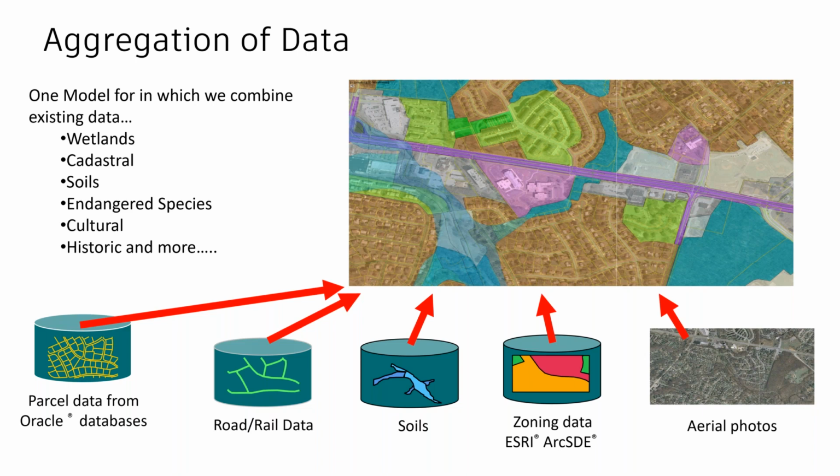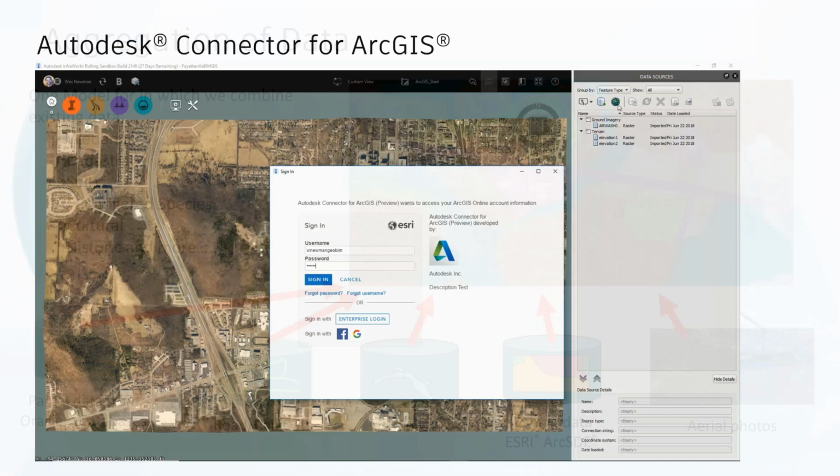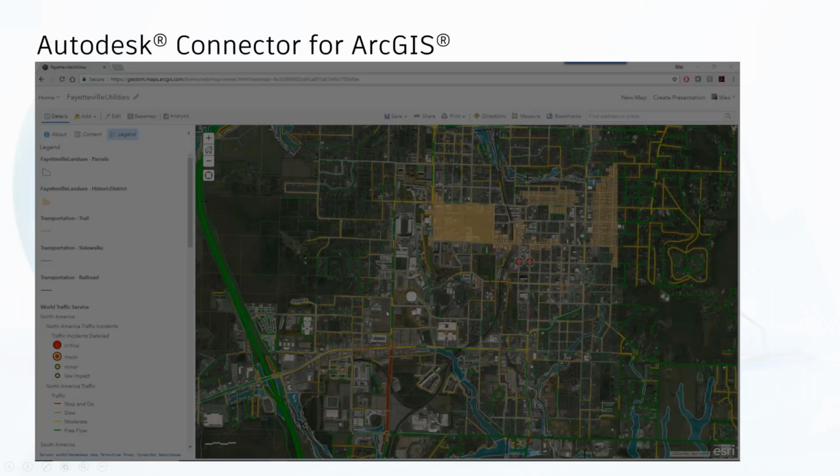It makes for a completely comprehensive subject. I don't know how many of you have tried the ArcGIS connector. I've always been doing webinars and workshops on the Autodesk Connector for ArcGIS.